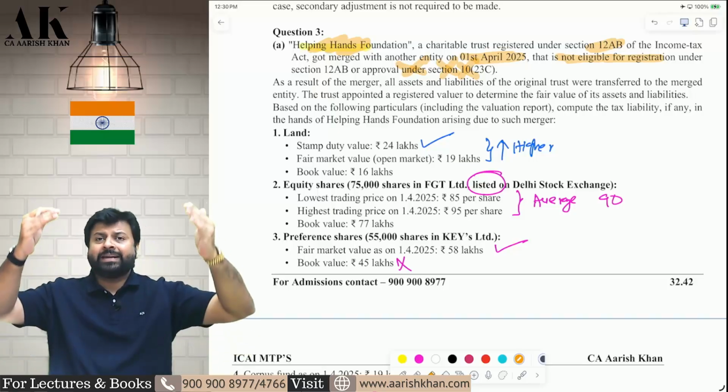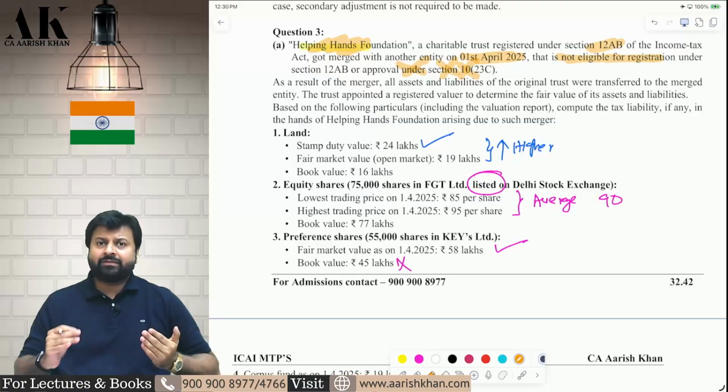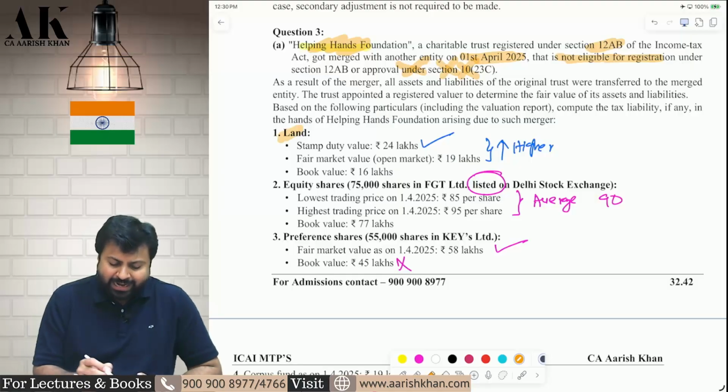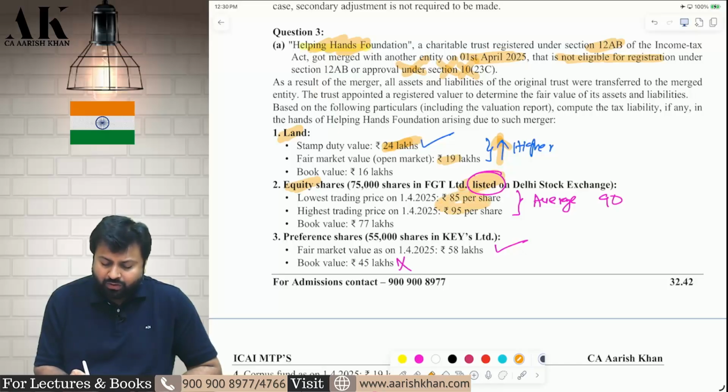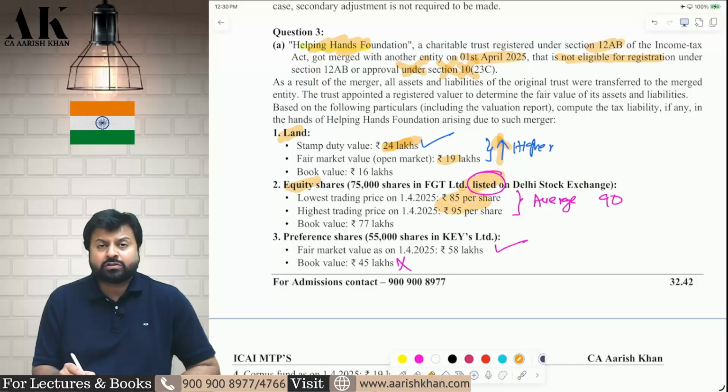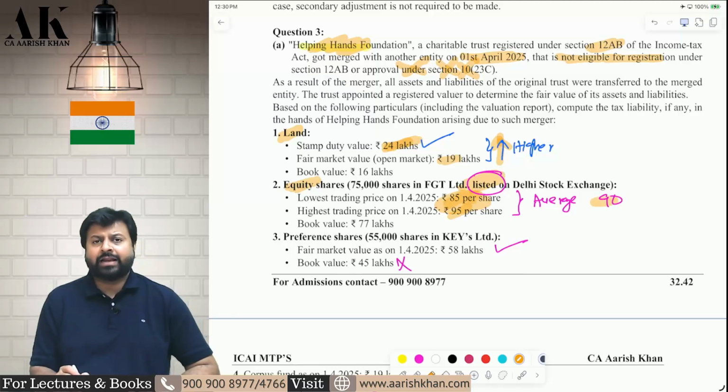Accreted income is aggregate value of all assets minus aggregate value of all liabilities. In assets, land will be valued at stamp duty value or market value, whichever is higher. Therefore, you will take stamp duty value. Equity shares will be equity shares which are listed in a stock exchange. You will take the average on 1st April 2025. That is whichever is 85 plus 95 average. That is you will take 90.